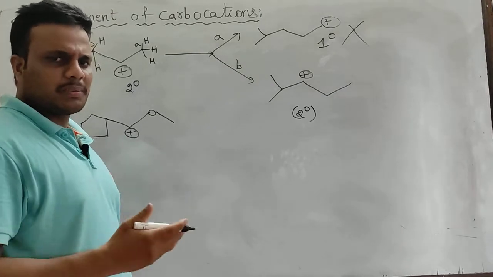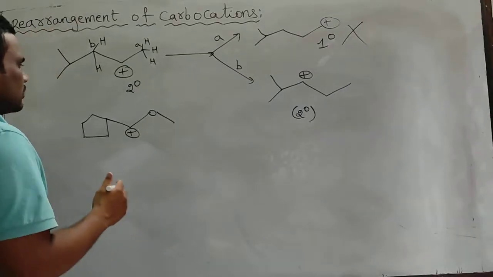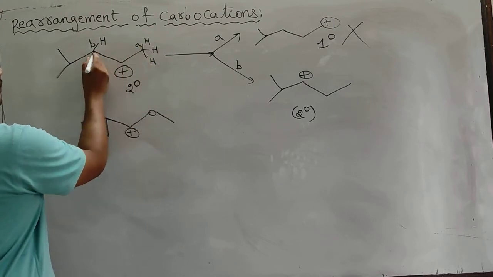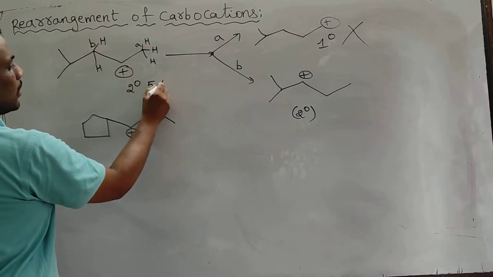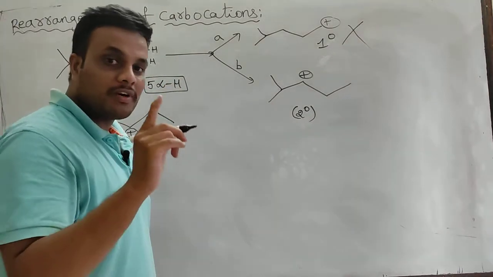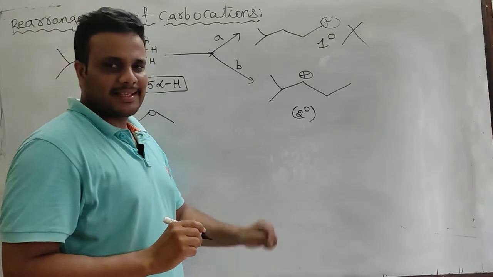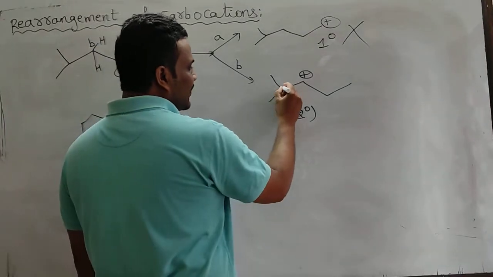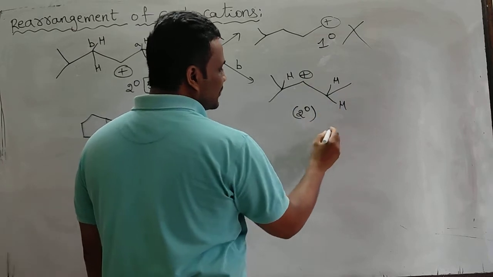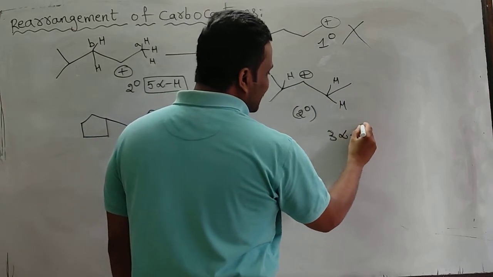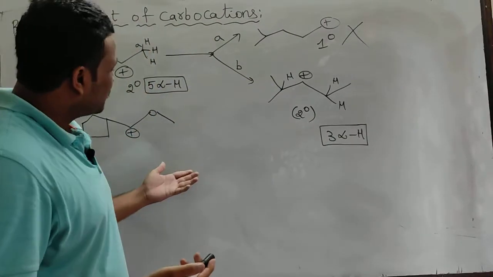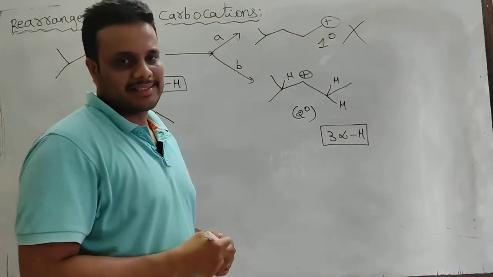Let's check, because stability depends on the number of alpha hydrogens. In the secondary, you see this side 1, 2, 3, 1, 2, 5 alpha hydrogens are there. How many? 5 alpha hydrogens. But on the right side, you see carefully, 1 hydrogen plus 2, 1 plus 2, 3 alpha hydrogens. Okay, although both are secondary, again the stability of the carbocation decreases.